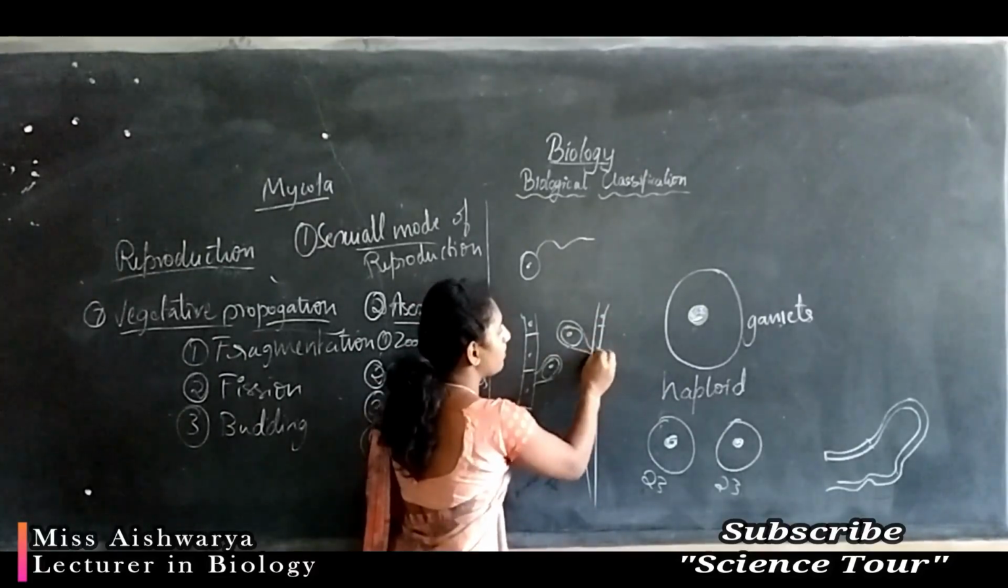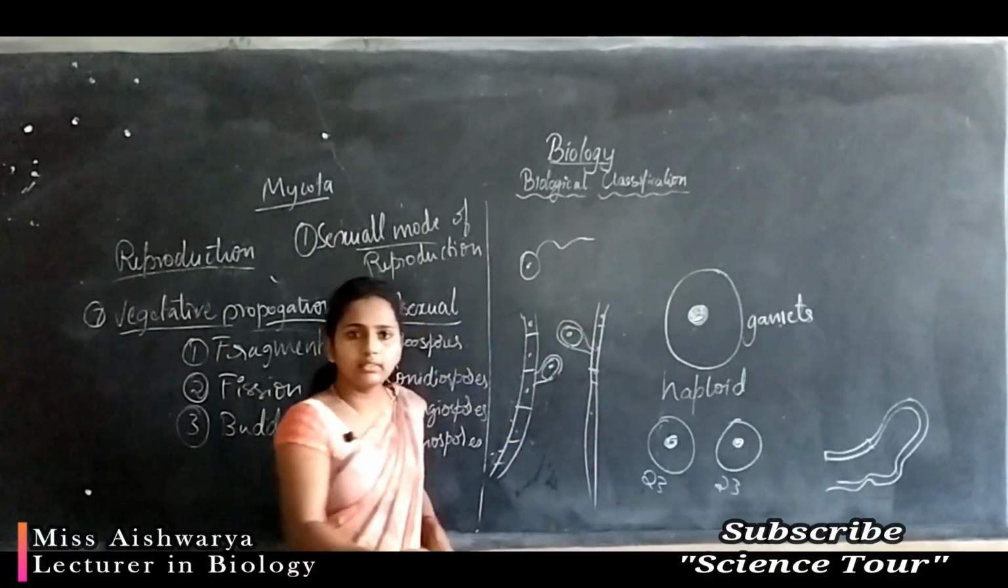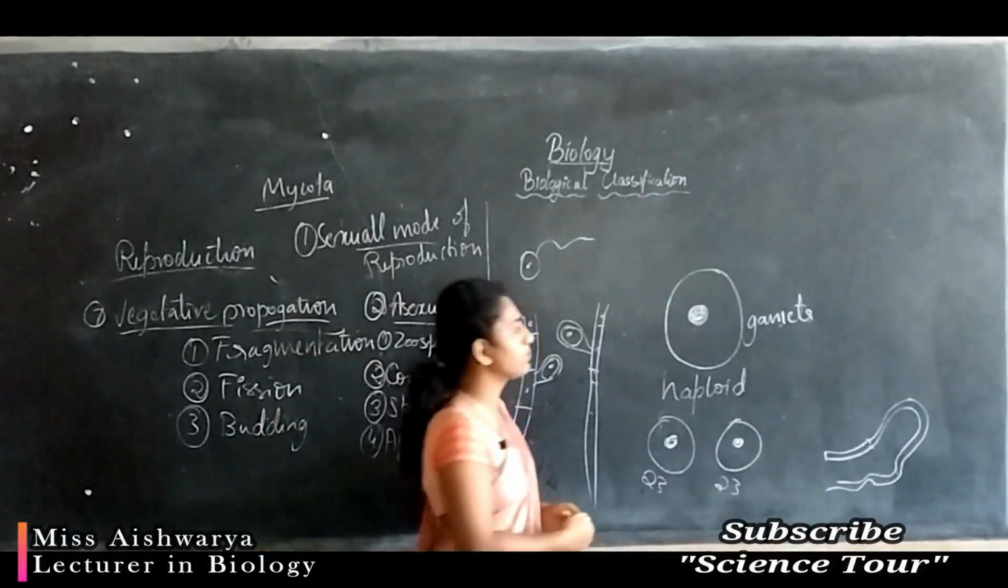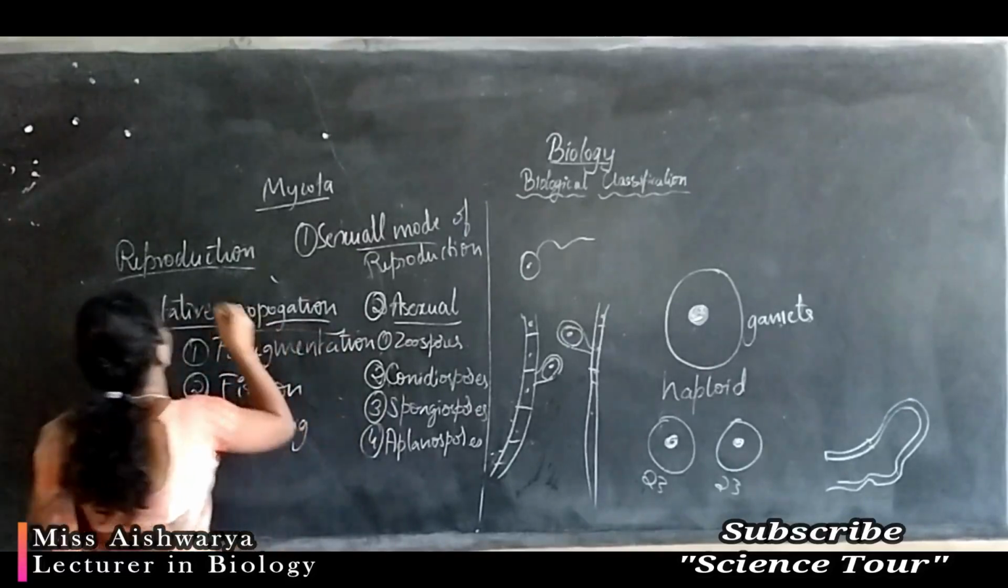So they are haploid in condition, so they do not undergo any reduction division. That is, mitosis and meiosis. You have studied two types of cell division, right?